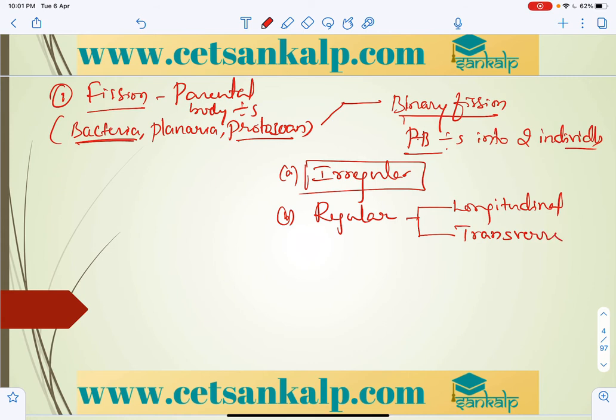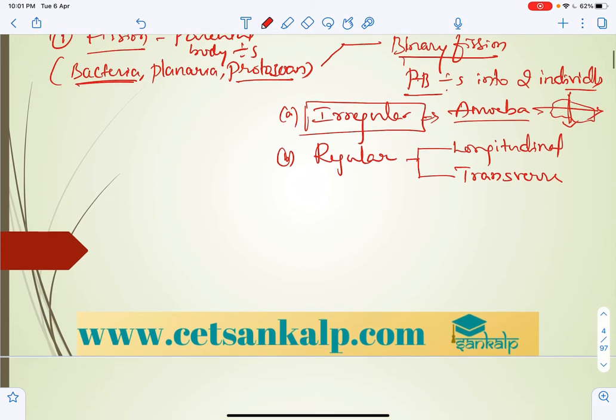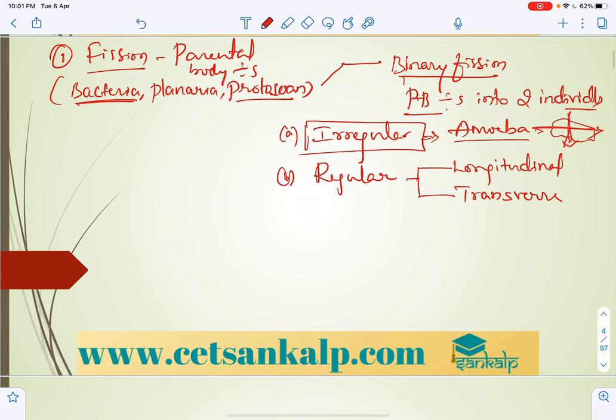So if the parental body divides into two irregularly, the example is amoeba, with no particular pattern. Sometimes it divides transversely, sometimes vertically, that is, horizontally or vertically. This is transverse and this is vertical, but here it is not like that. Longitudinal means, if you consider an organism, euglena; keep euglena in mind as the example. For transverse, keep paramecium in mind.